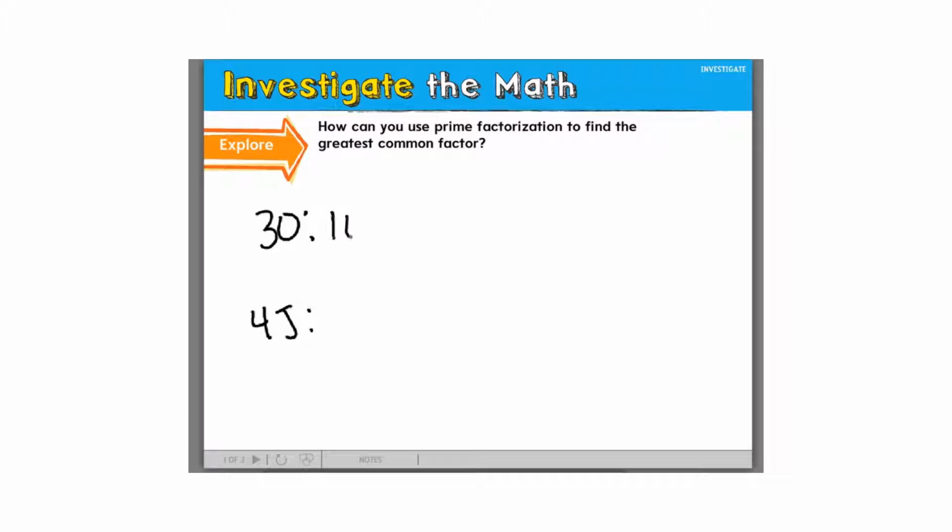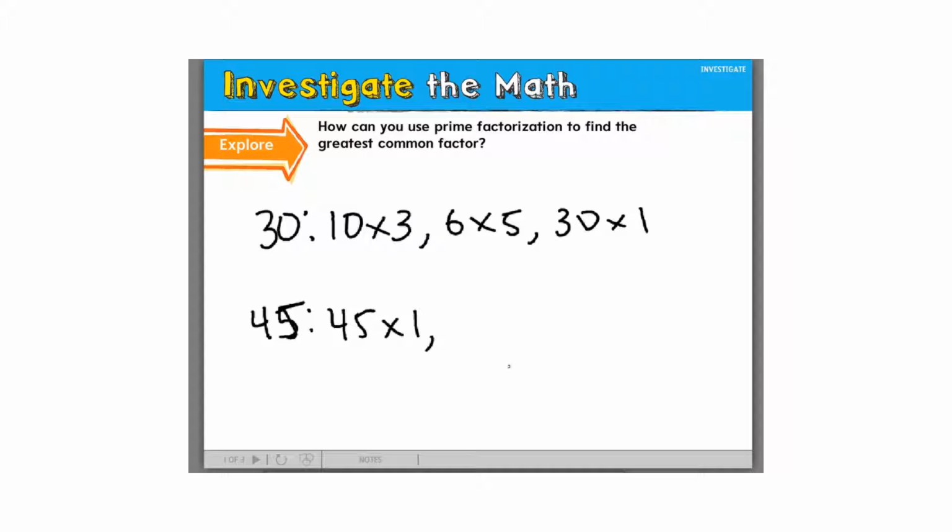And I go to list out my factors. That's a 5. So 10 times 3, 6 times 5, and let's say I forgot about 15 times 2. Let's just say I forgot. Then I try to find factors of 45, and I go, okay, 45 times 1, 9 times 5, 15 and 3. Maybe I remember about 15s on this one.